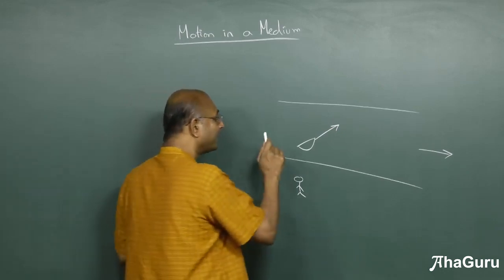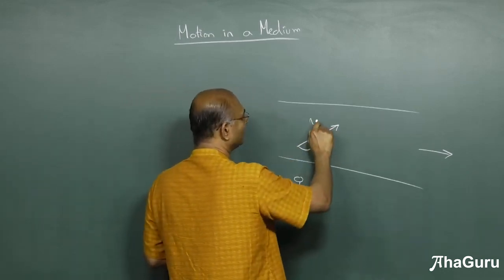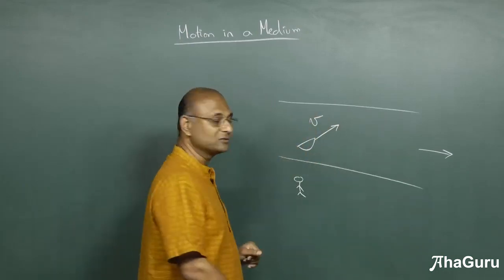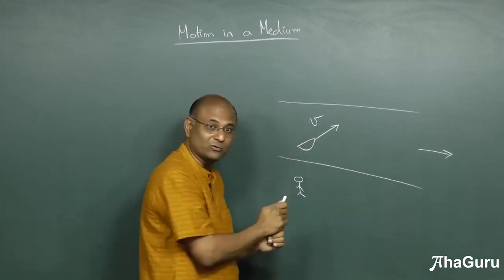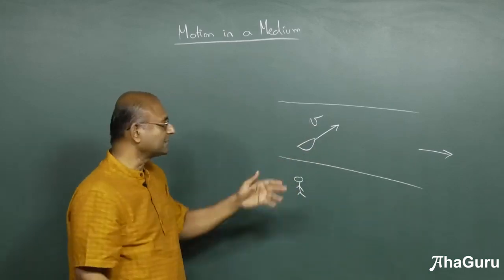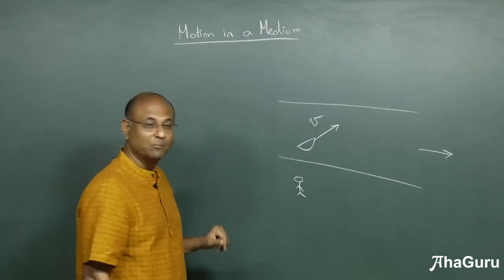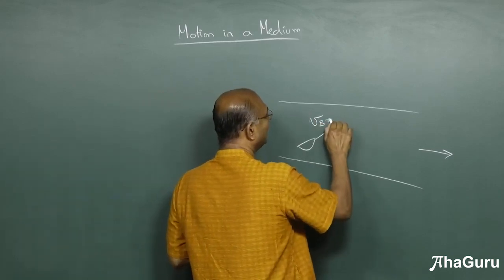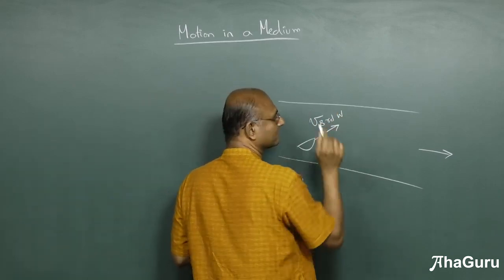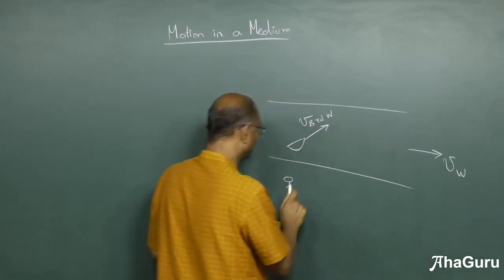Many times what happens is we say relative to the water, the object is moving with this velocity. So this velocity itself is not the actual velocity as seen by the ground. Actual doesn't make much sense because everything is relative. But what I mean is that it's not the ground velocity of the boat. This is the velocity of the boat relative to water. This is the velocity of the water relative to the ground.